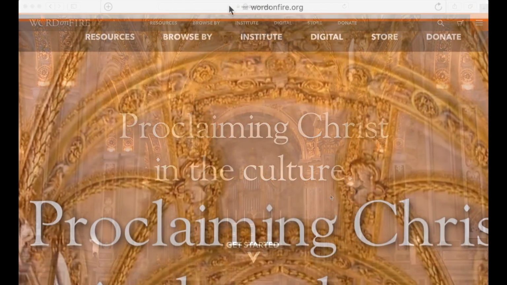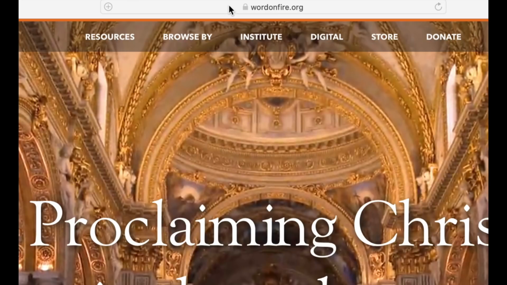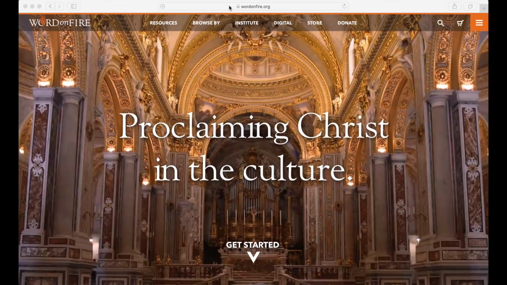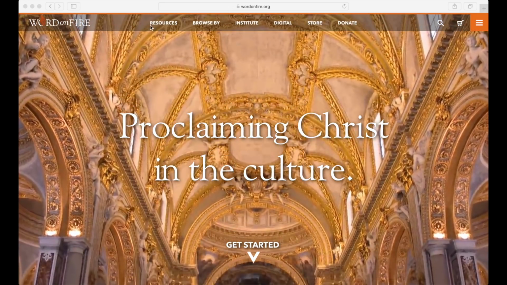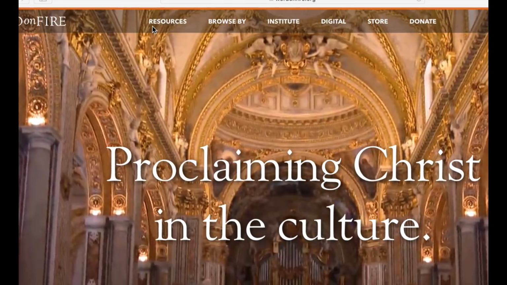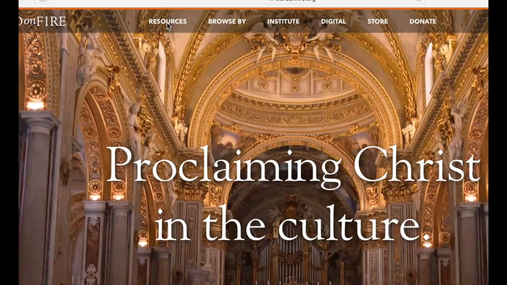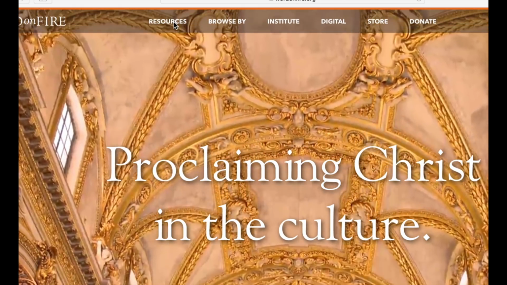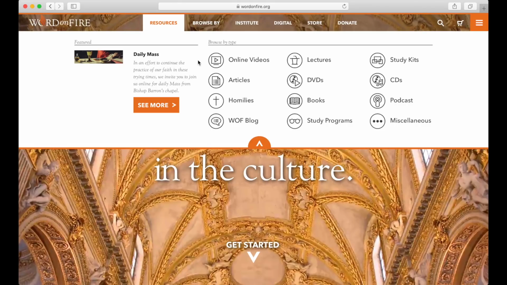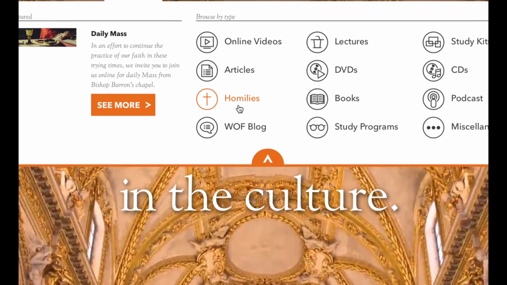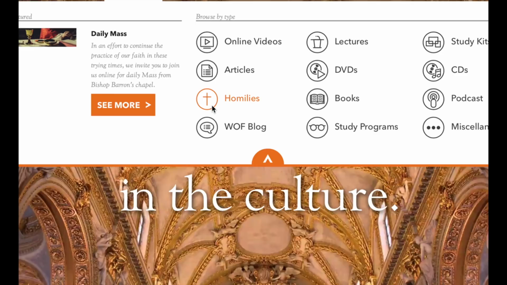Let's get started. To begin, open up your favorite internet browser and go to wordonfire.org. That will take you to the home page. On this home page, you'll find a navigational menu with a couple of different links. Since we are looking for homilies, we're going to click on this first link in the navigational menu that says Resources. From this drop-down menu, all I need to do is look for the link that says Homilies, indicated by this cross icon. Let's click on that.